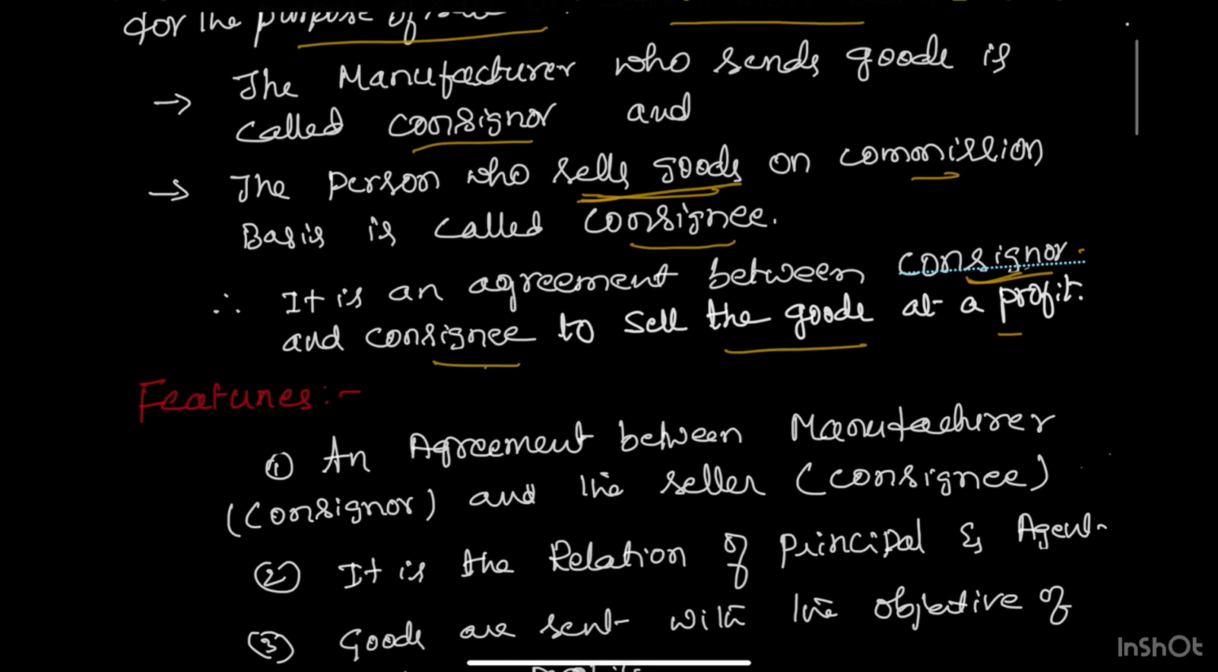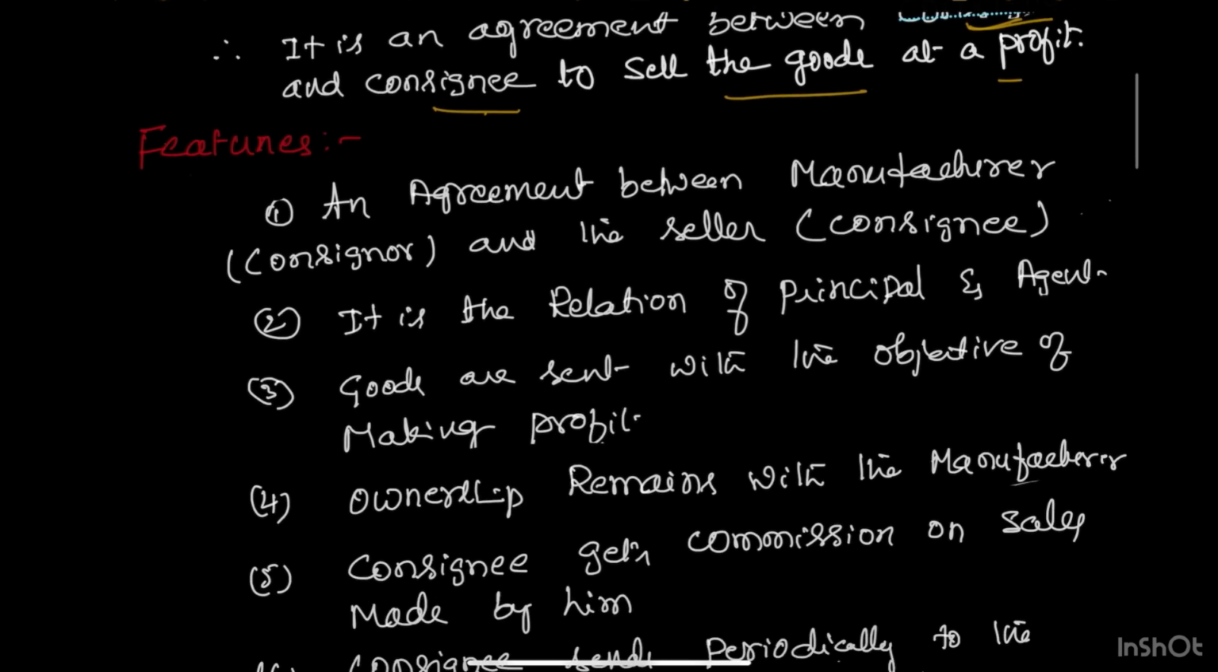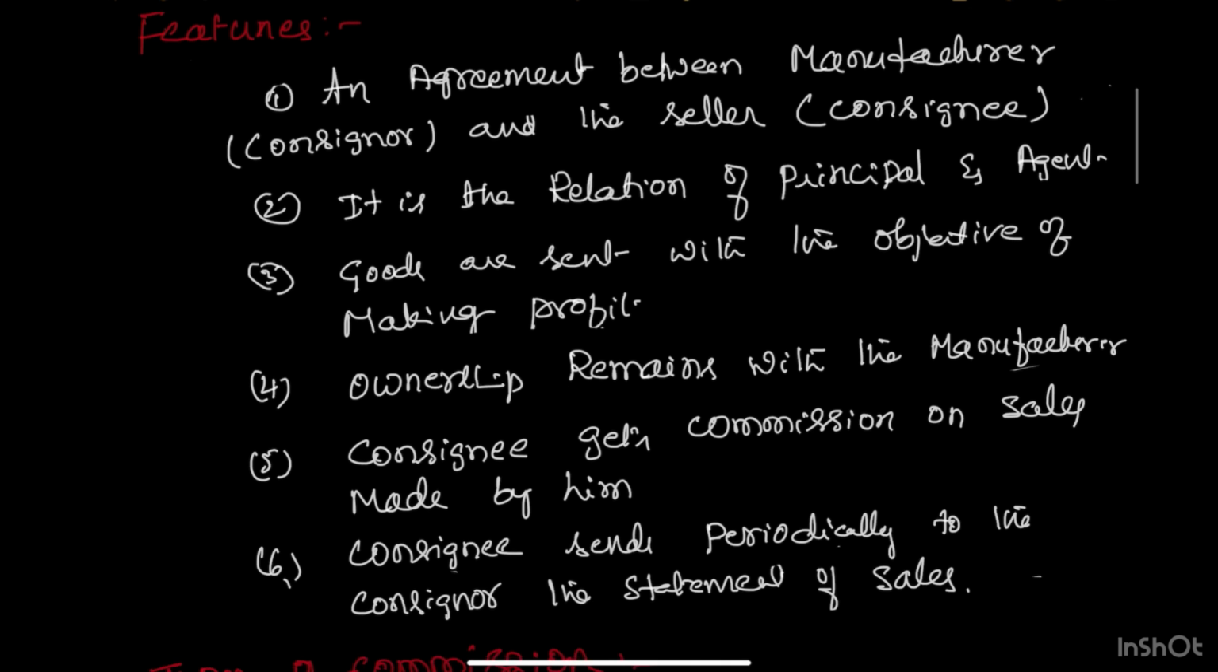And what are the special features of consignment account? Let us look into the features of consignment account. So first, it is an agreement between the manufacturer and the seller. The manufacturer who sends the goods is called consignor, and the person who sells the goods is called consignee. It's an agreement between the consignor and the consignee. And this relationship is that of principal and agent, because the consignor is not transferring the ownership of the goods, and he has to give instructions to the agent, and the agent is to follow the instruction of the principal.